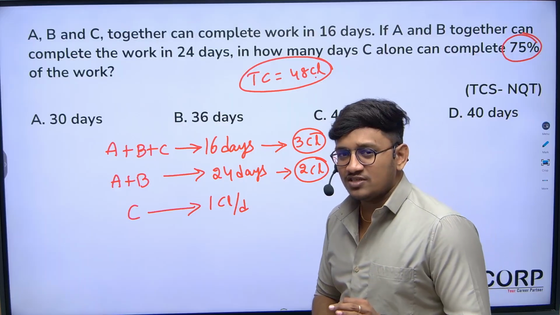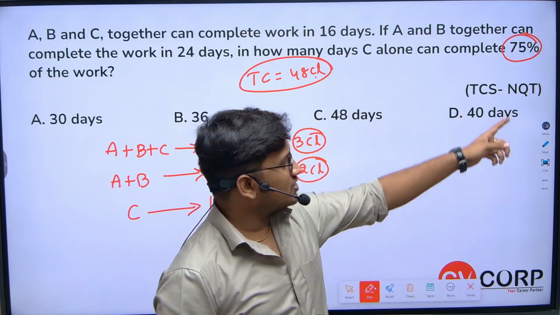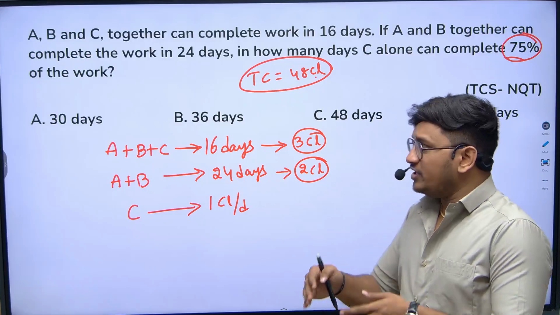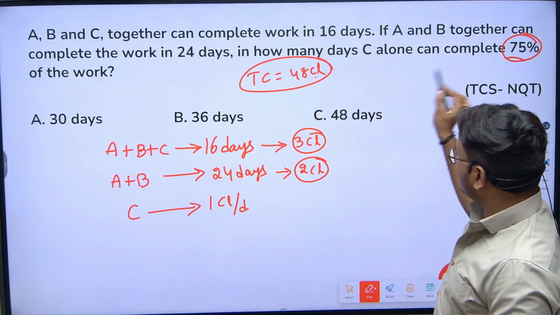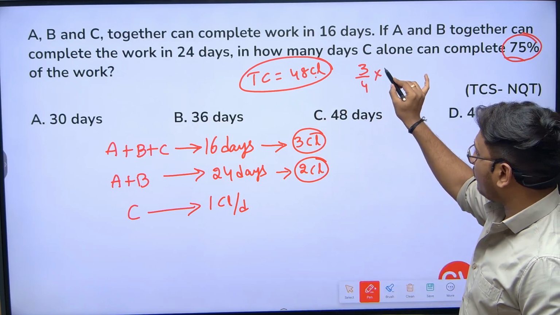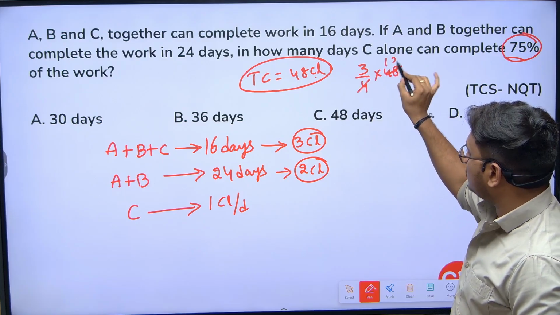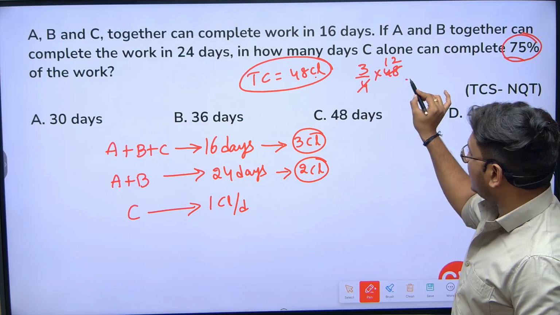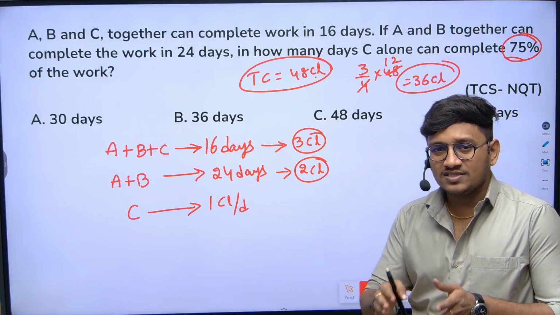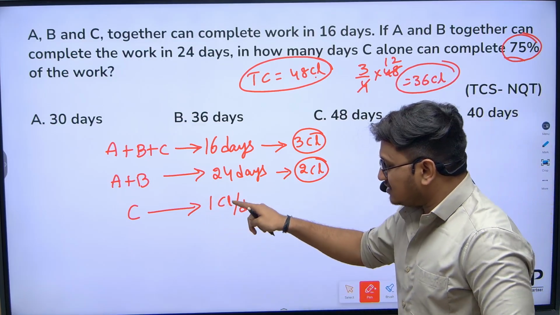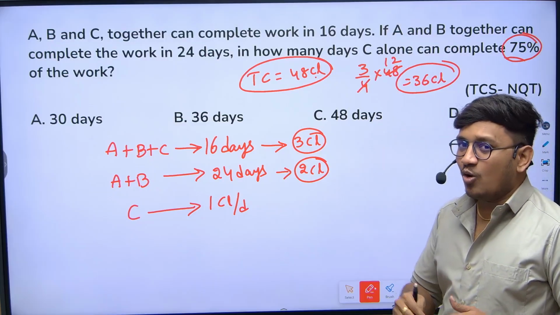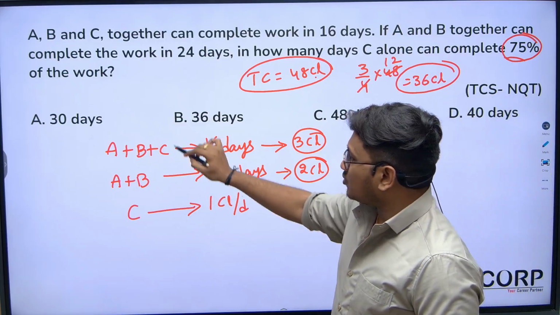But the actual question is not to complete the entire work. If you observe the question, just to complete 75% of the work, C need not eat all 48 chocolates, only 75%. 75% is 3 by 4th. So what is 3 by 4th of 48? 12 times 3 is 36. So to eat only 36 chocolates, at C's efficiency of 1 chocolate per day, how long will C take? The answer is 36 days.